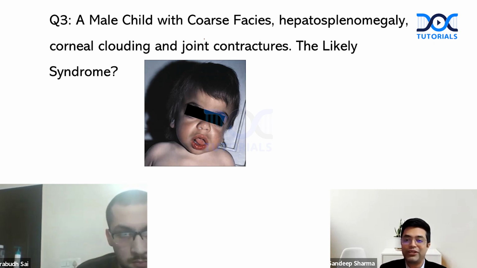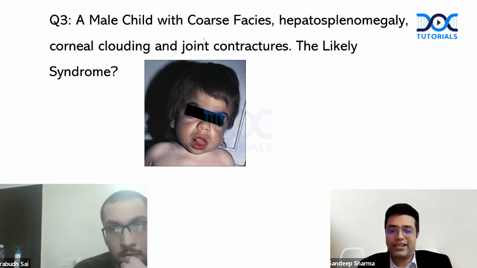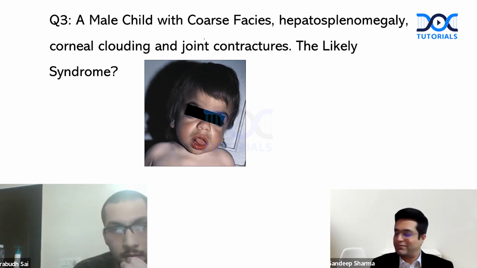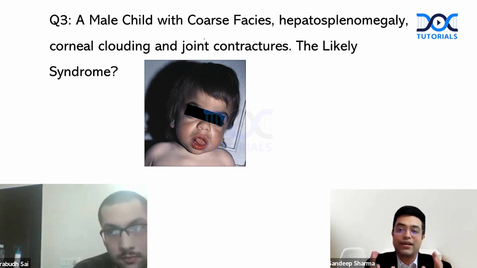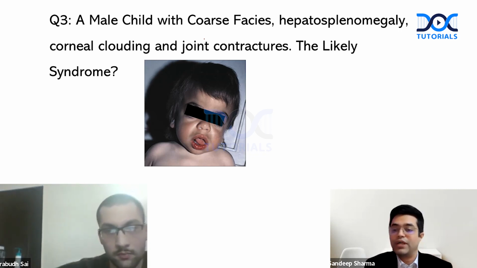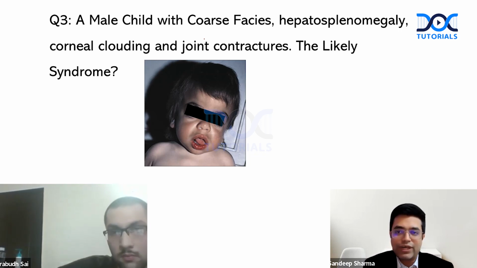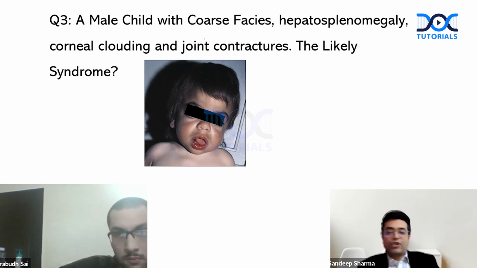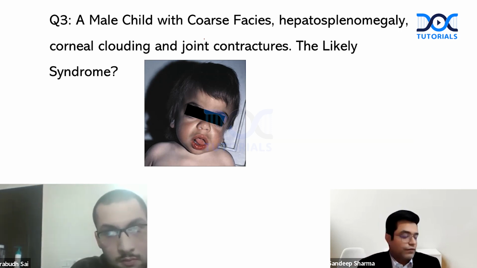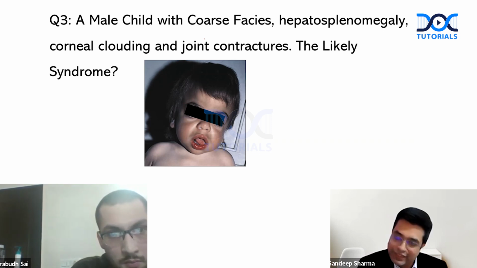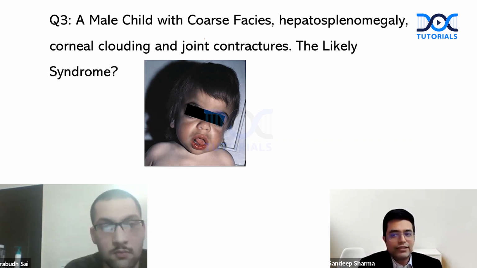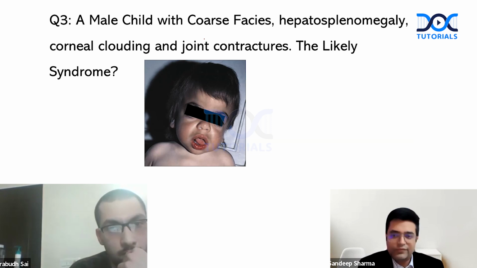Anybody wants to volunteer on this now? Yes, absolutely right. Sometimes the name just does not come to our mind. You were right, but it is Hurler syndrome. Hurler syndrome, it is type 1 MPS. So what is the difference between Hurler syndrome and Hunter syndrome? It's one of the favorites. So corneal clouding is seen in Hurler syndrome and not seen in Hunter. Yes. Any other? X-linked. Yes.